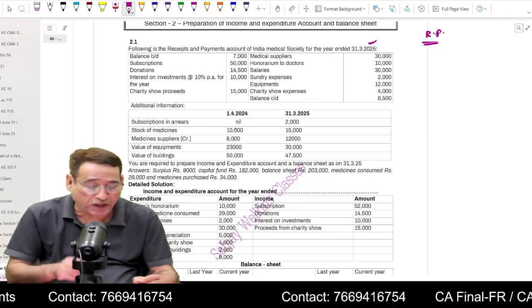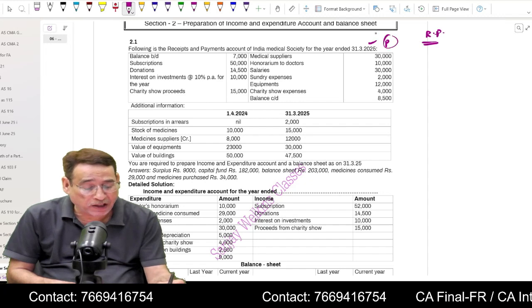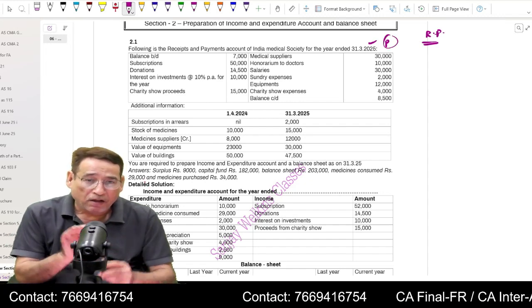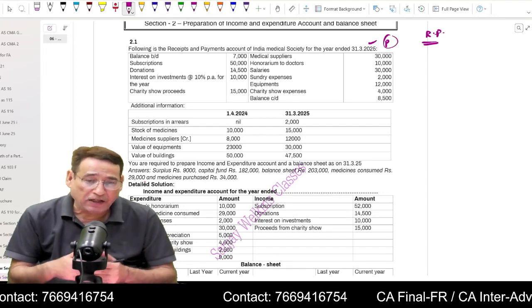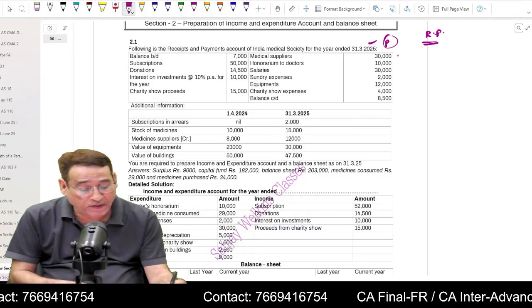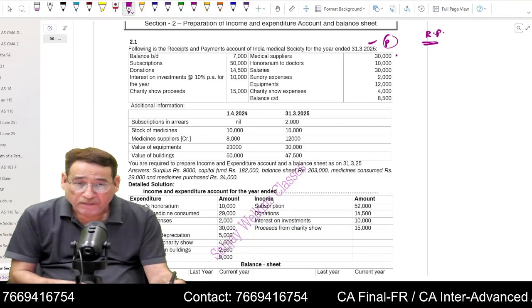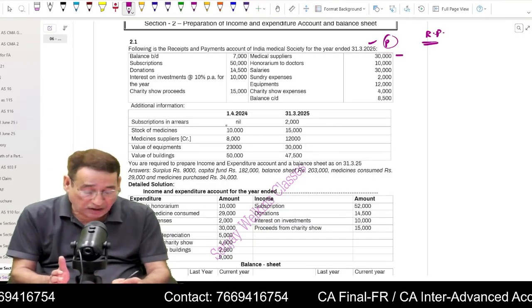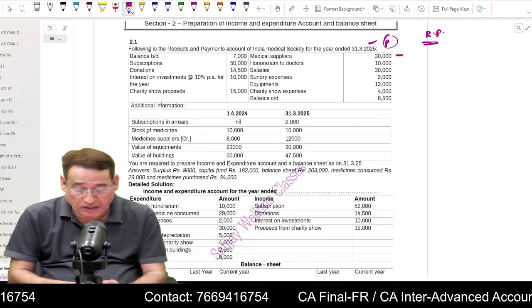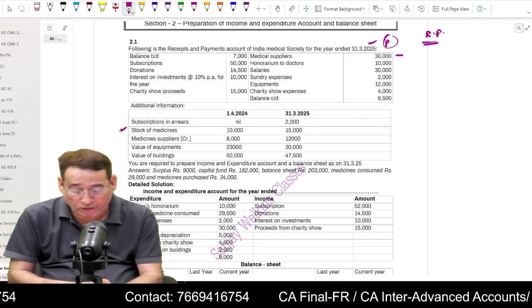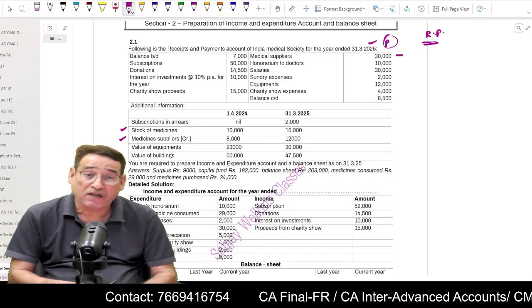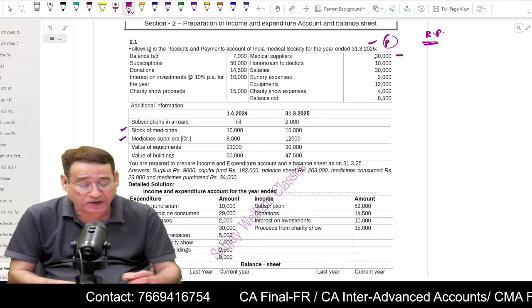31st March 2025 is given. First of all, I must pick up what we call the payment side. When I pick up the payment side, I need to take care. For example, the first item is medicine supplier. Correct? Now, I will check whether any information is given or not. For example, in this case, there are two pieces of information, stock of medicine and medicine suppliers account. Two informations are related.